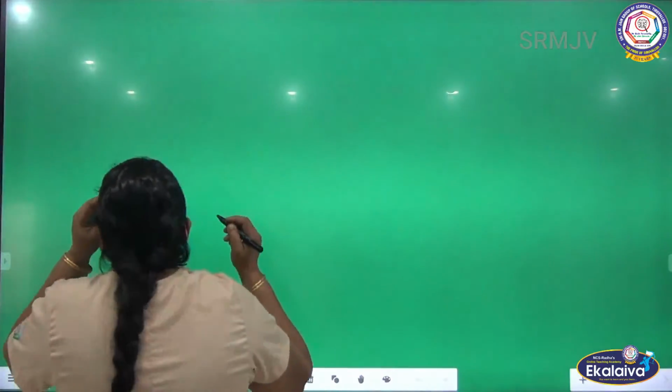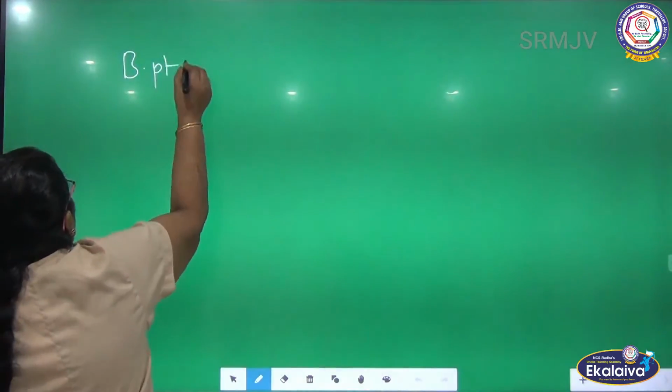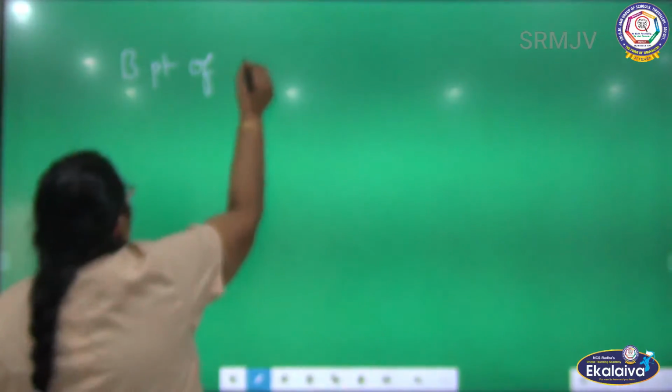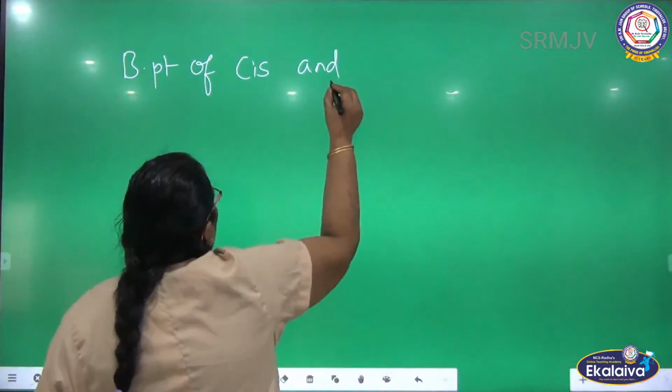Now I am going to compare the boiling points of cis and trans-2-butene.